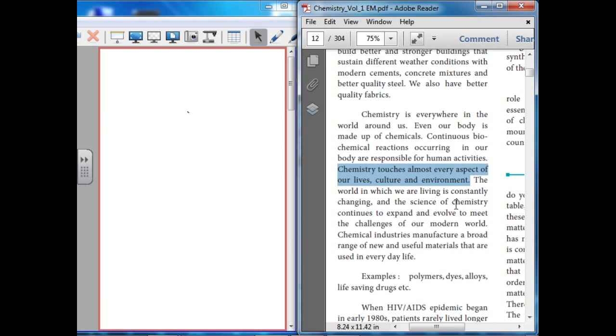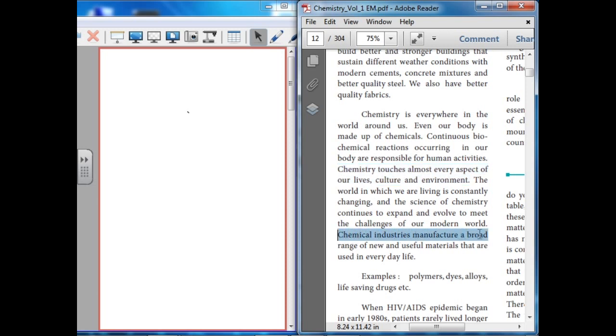I already told you that chemistry continues to expand. So every day chemistry keeps expanding. Expand means new element discoveries, new compound synthesis, new medicines, new fertilizers based on agriculture, and cement based on different weather conditions for making buildings, etc. and it evolves to meet the challenges of the modern world.